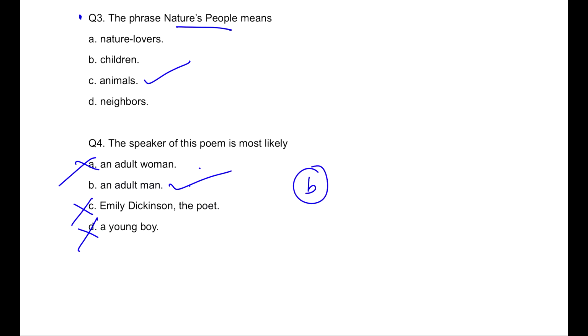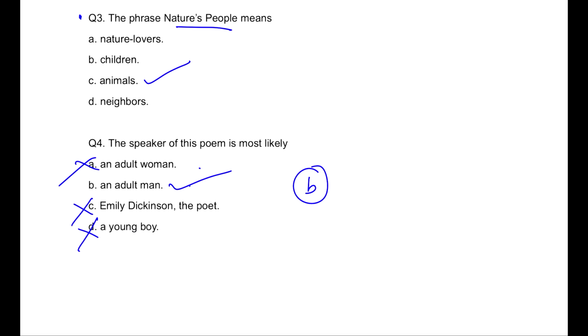So you are seeing the beauty of the fourth question, how well they are trying to see whether you have read the poem well or not. Did you really pay attention to the part about what the gender of the speaker is, or what the speaker was talking about in the past time? So he's definitely not now in the present time a young boy. So these beautiful things really bring out the reason why XLRI or XAT goes for these poem based RCs compared to the other management entrance examinations.